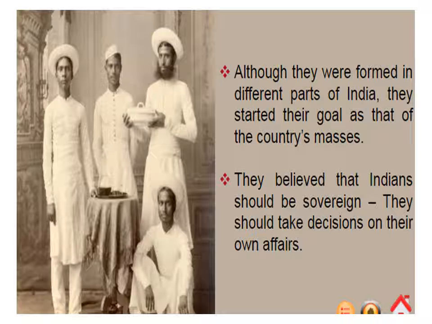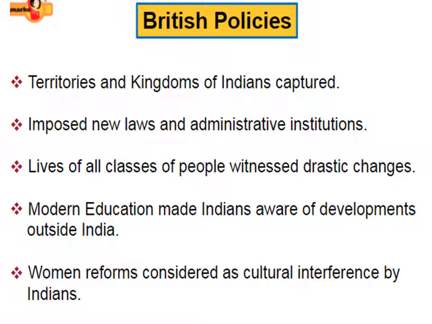They believed that Indians should be sovereign and take decisions on their own affairs. They wanted Indians to rule our country, not foreign people. This was the main aim of the political associations.